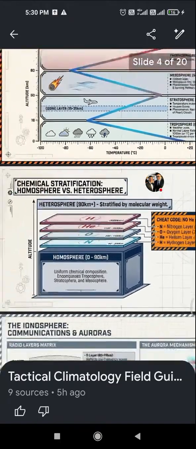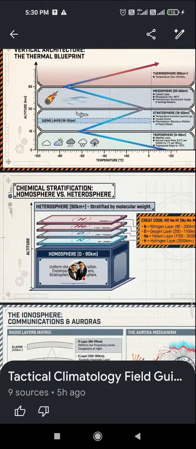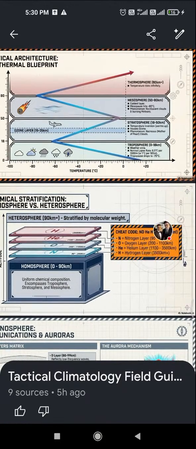Then the chemical stratification: homosphere and heterosphere. The homosphere has uniform chemical composition and encompasses the troposphere, stratosphere, and mesosphere. The cheat code: no hey hi, no hey man. Nitrogen layer 90 to 200 kilometers, oxygen layer 200 to 1100 kilometers, helium 1100 to 3500 kilometers, and hydrogen layer above 3500 kilometers. Heterosphere, 90 kilometers plus, stratified by molecular weight.